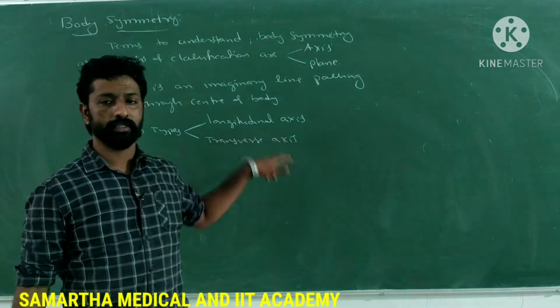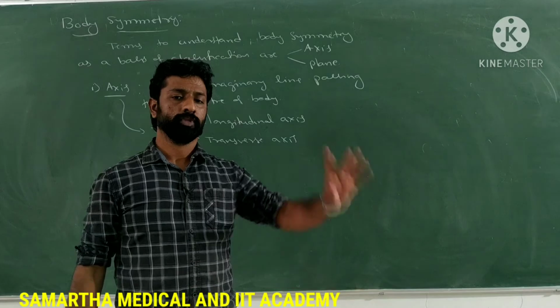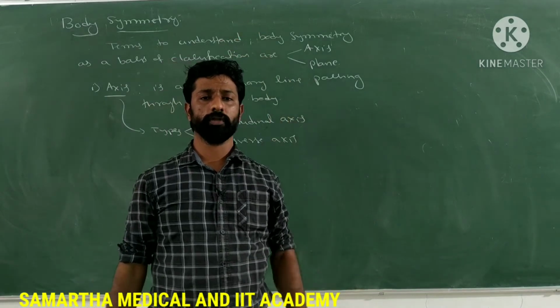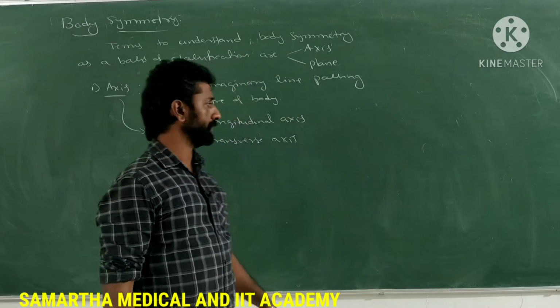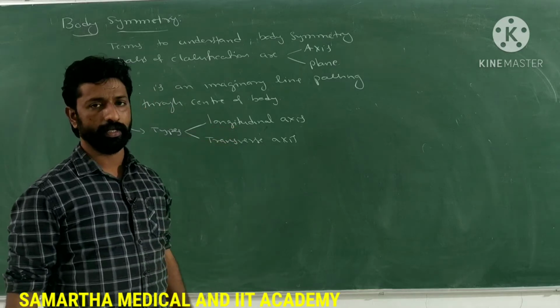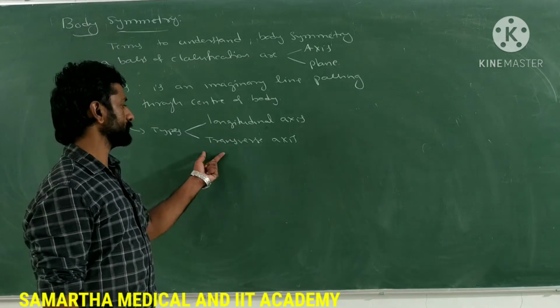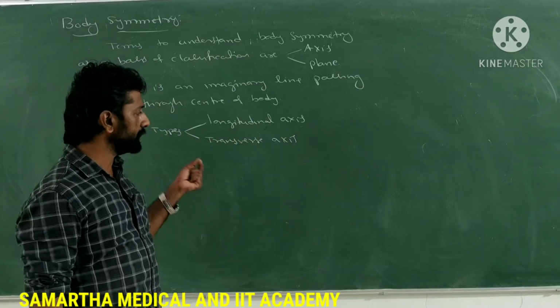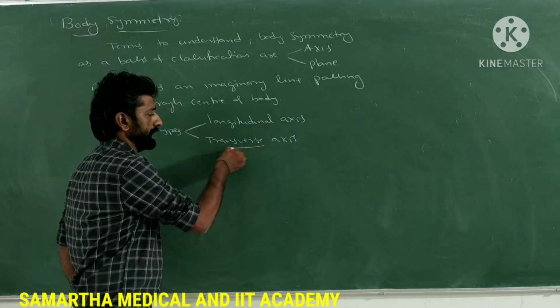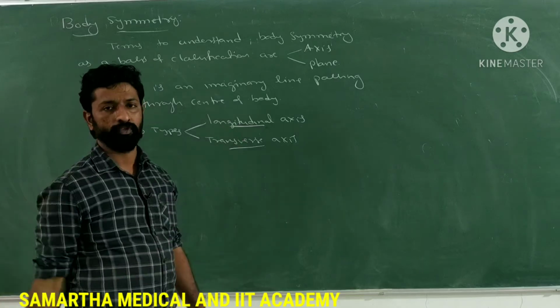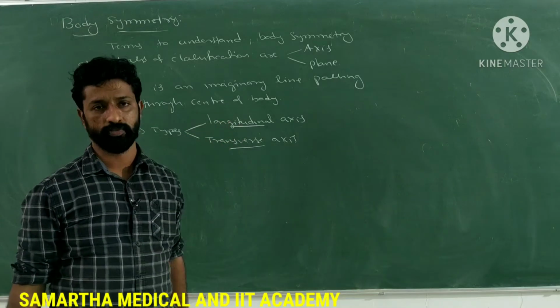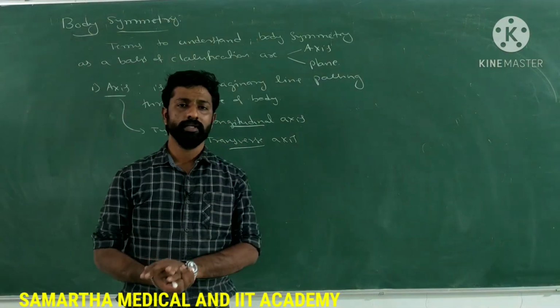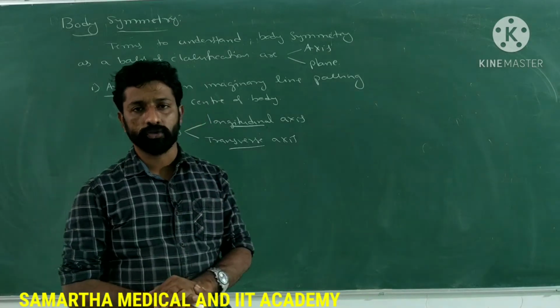A longitudinal axis passes from the top to the bottom of the animal. If it passes from left to right or right to left in the center of the body, then it is called a transverse axis. So there are two types of axes. Axis is nothing but an imaginary line passing through the center of the body.